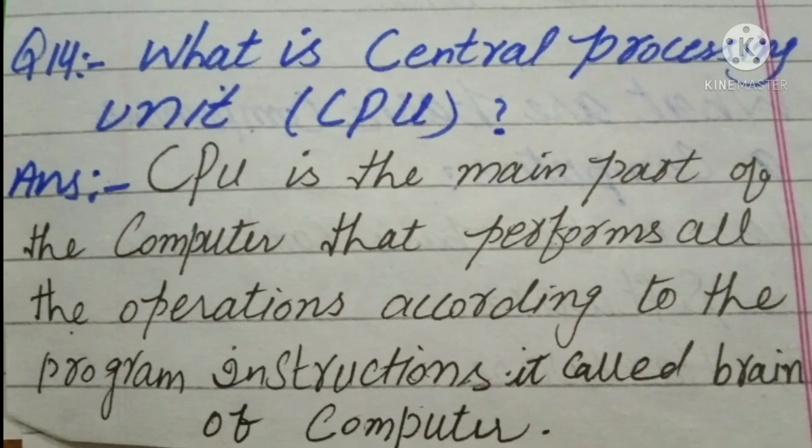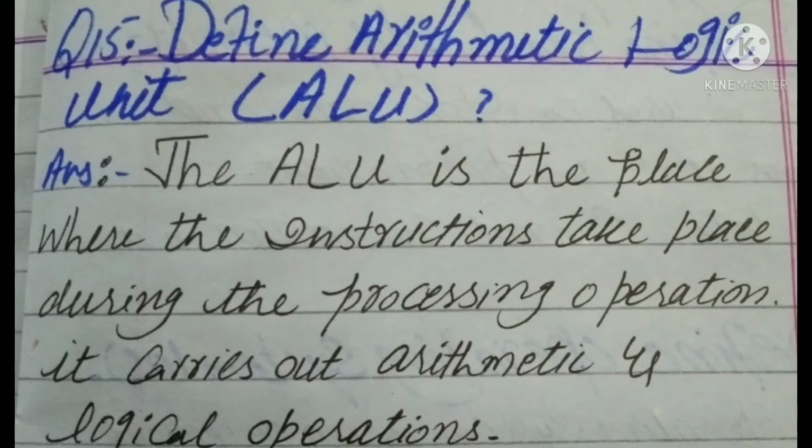What is the central processing unit? CPU. The CPU is the main part of the computer that performs all the operations according to the program instructions. It is called the brain of the computer.